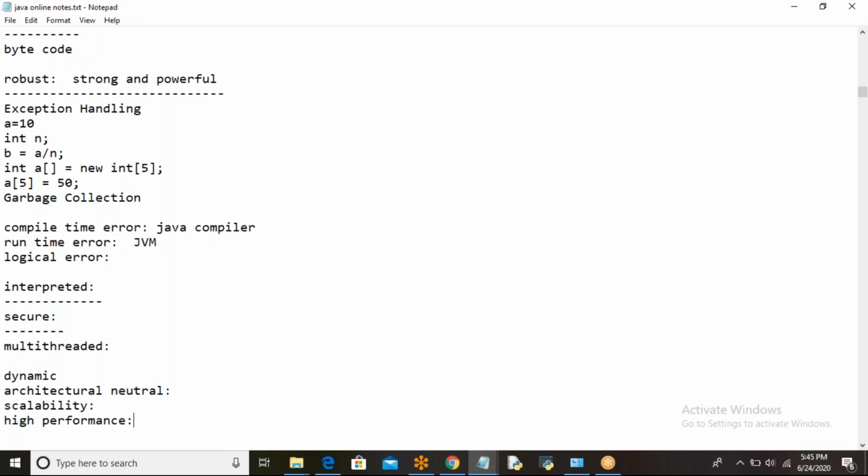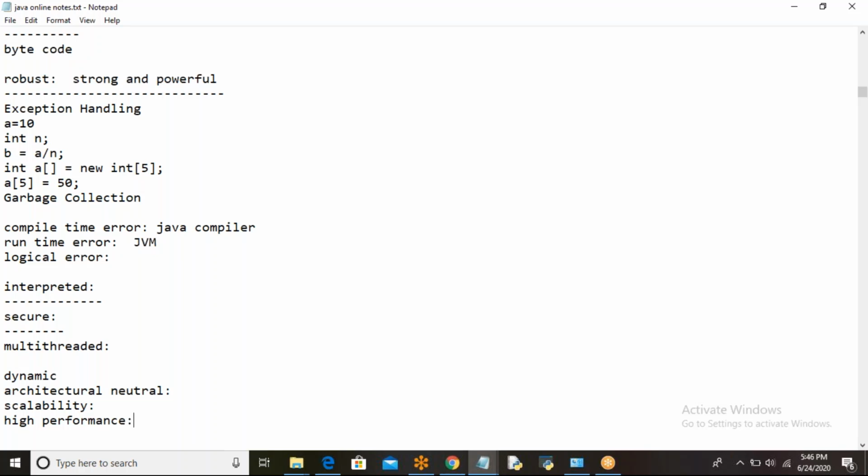But it is not like that, because it is taking the support of the JIT compiler. The Java interpreter and JIT compiler together convert the bytecode instructions into machine understandable format, which makes Java a high performance programming language.